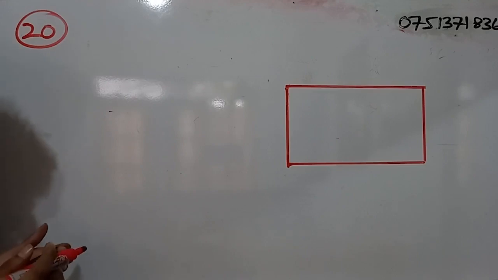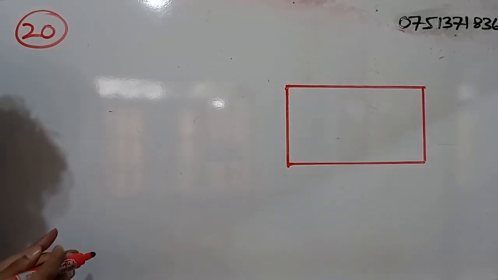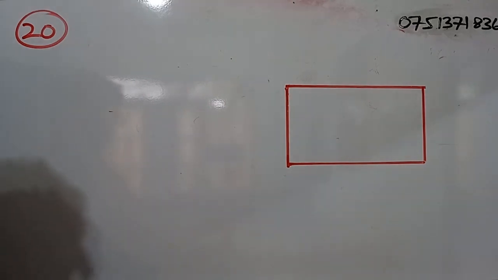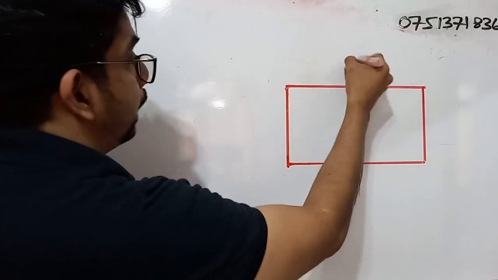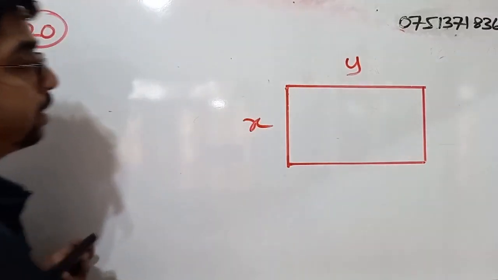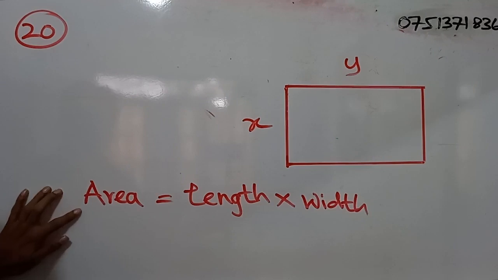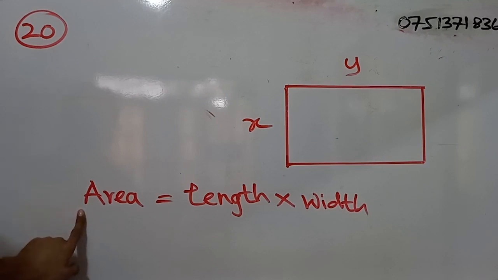Right. Question number 20. The area of the rectangle given below is capital A. Build up a simple formula for the area capital A in terms of x and y. Right? So here the length is y and the width is x. We know that the area of a rectangle is equal to what?